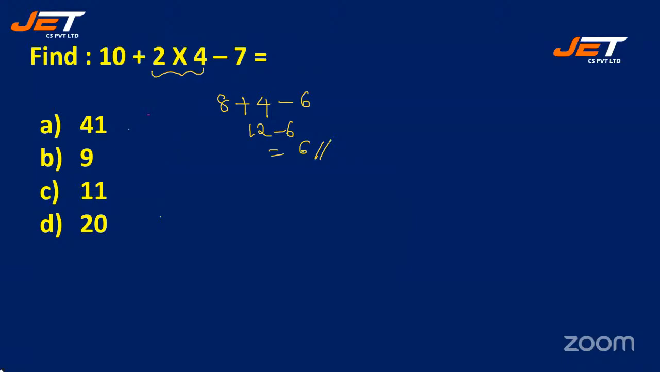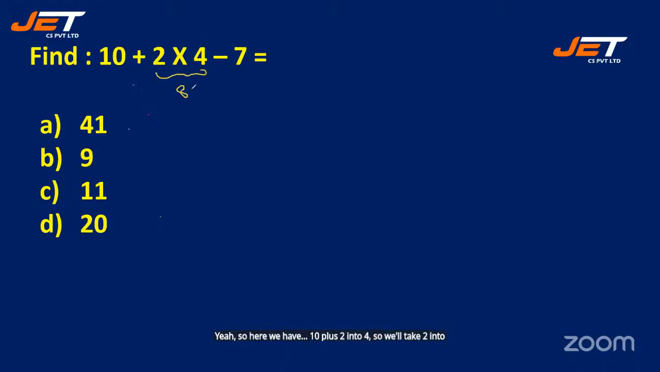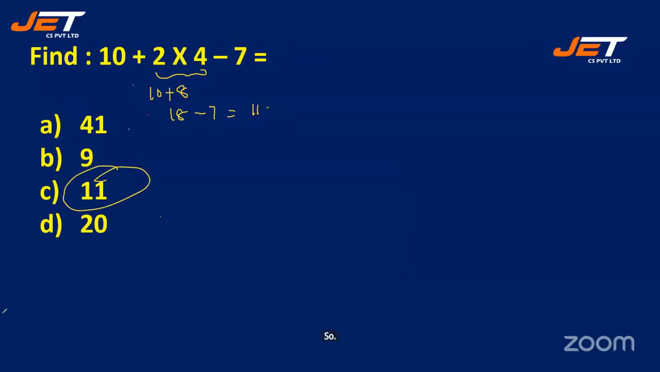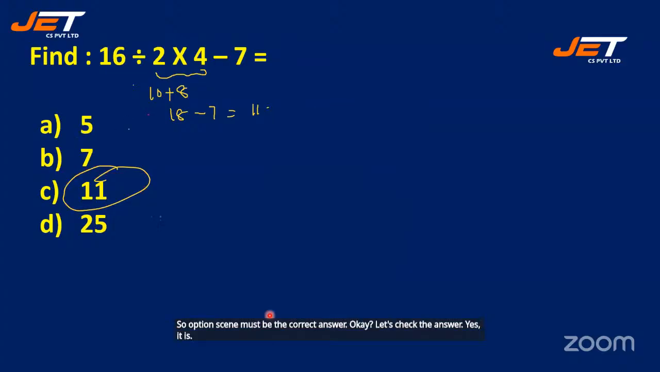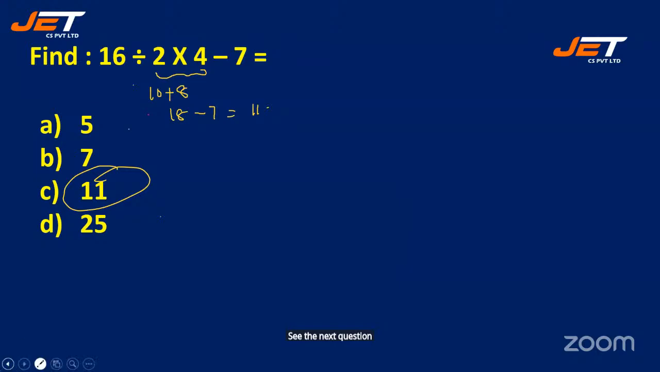By then I will erase. Yeah, so here we have 10 plus 2 into 4. So we'll take 2 into 4, 8. 10 plus 8, 18. Minus 7 is 11. So option C must be the correct answer. Okay, let's check the answer. Yes, it is. See the next question. By then let me erase this.